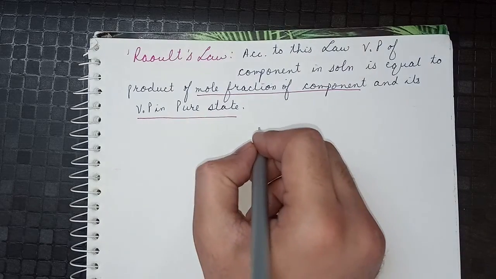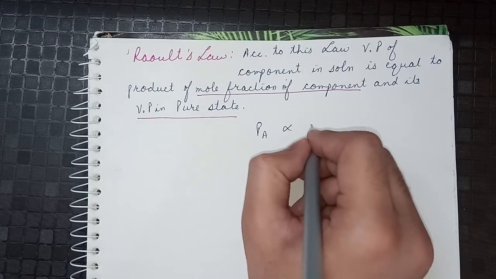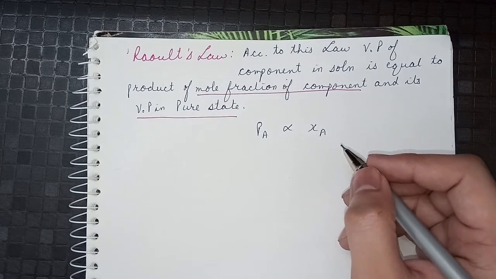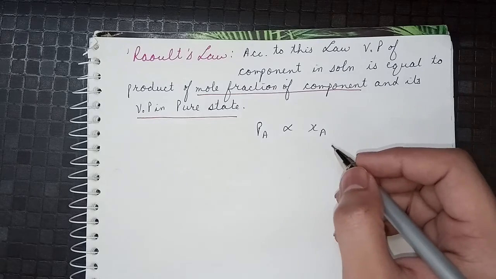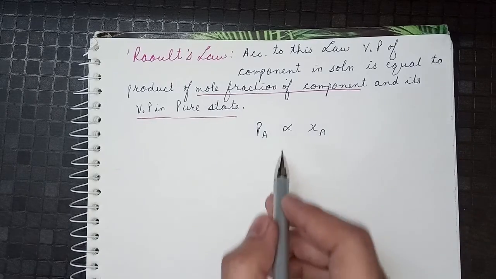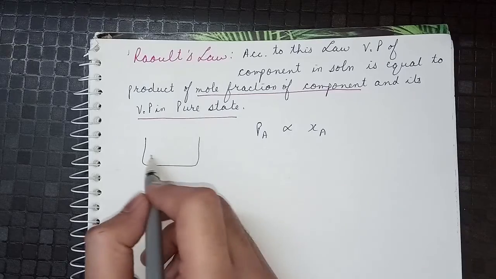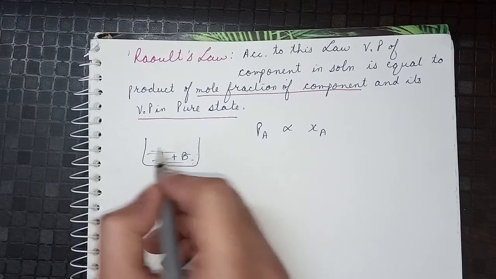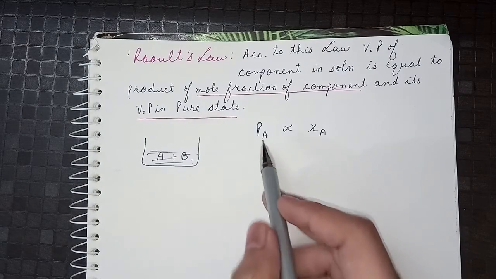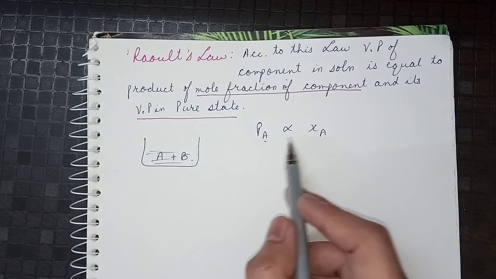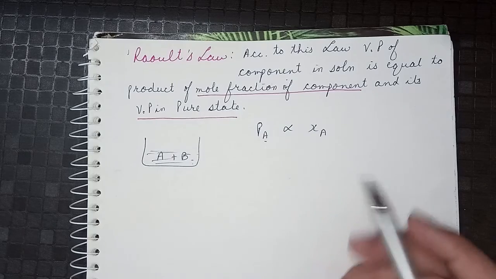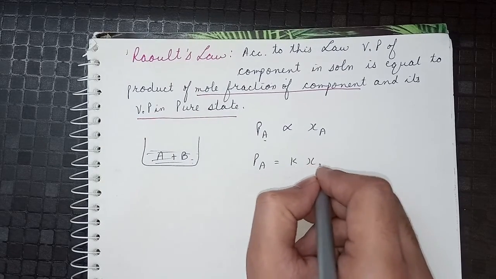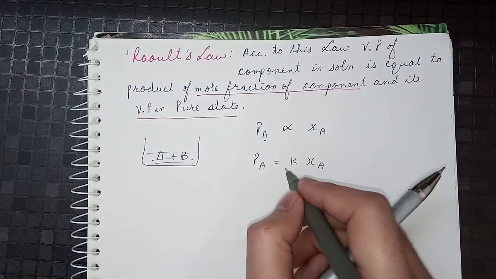So as we know that the pressure is directly proportional to mole fraction, meaning that if our solute is more, then its vapor pressure will also be more, because more vapors will be formed. So suppose we have a solution in which A is a solute and B is the solvent, and the solute is volatile. So the vapor pressure of A will be directly proportional to the mole fraction of A. So the vapor pressure PA is equal to some K XA. We use K in place of the proportionality constant.